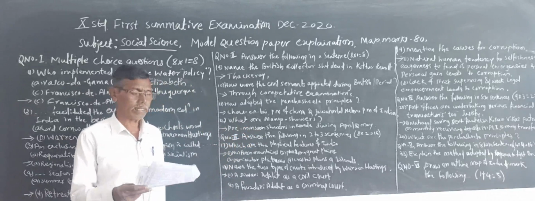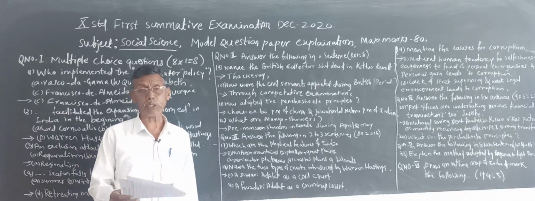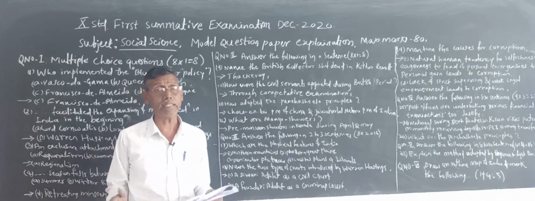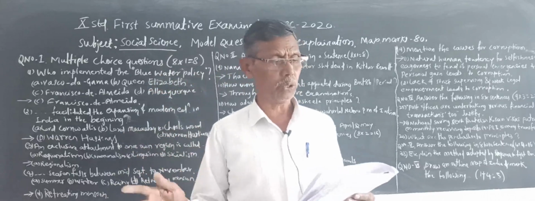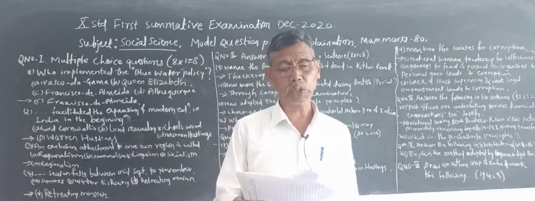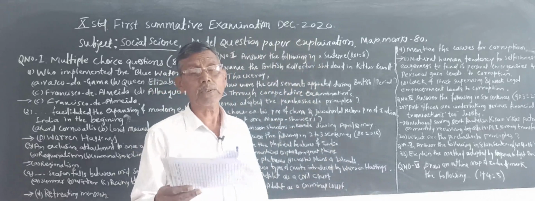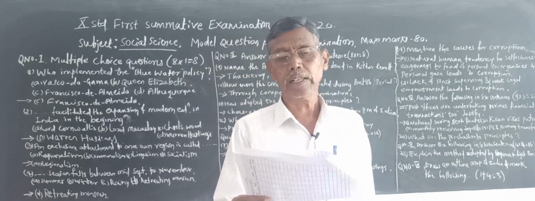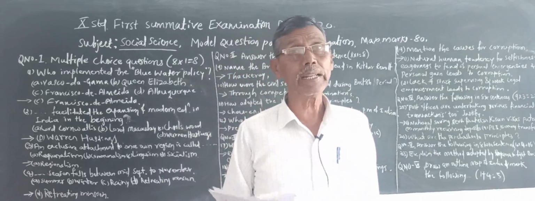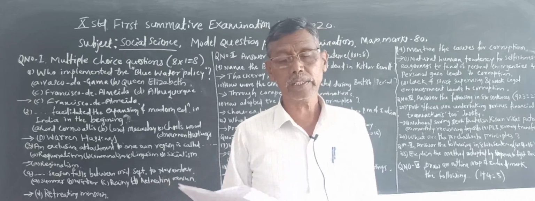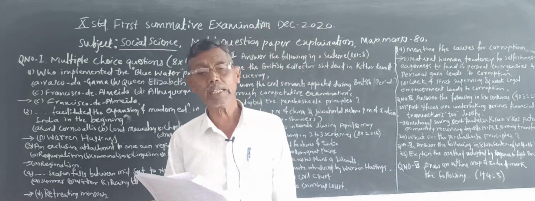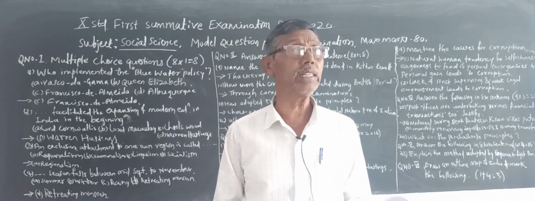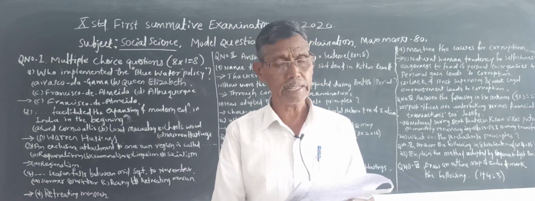Now the next question is, name the 2 types of codes introduced by Warren Hastings. Warren Hastings introduced 2 types of codes. Which are these 2 types of codes? Here the answer is, first one is Diwani Adalat as a civil code, and the second is Fauzdari Adalat as a criminal code. These are the 2 types of codes introduced by Warren Hastings.